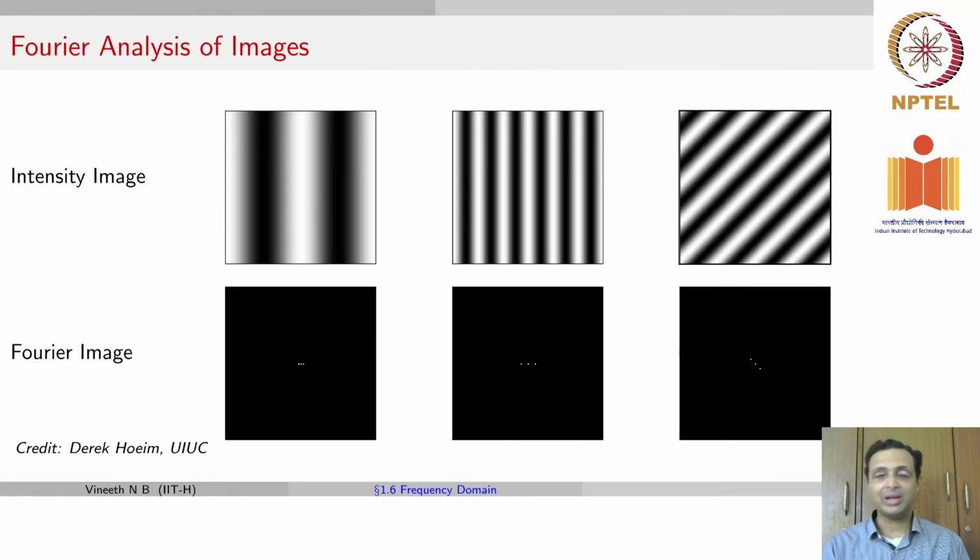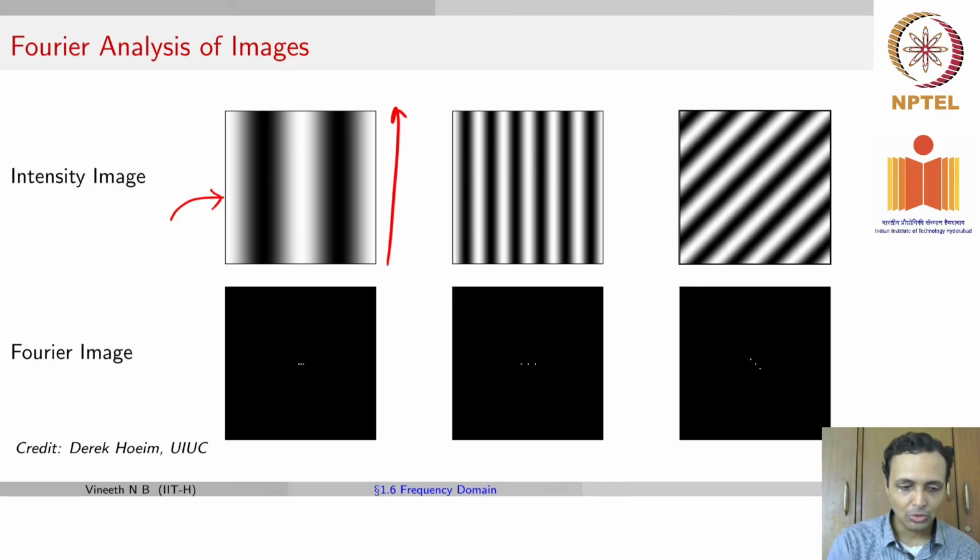Now, that was a 1D example. So if you came to images, how would this look? This is slightly more non-trivial. We will not get into every detail here, but hopefully I'll try to explain the basics. If your original intensity image was something like this, what you see here is there is no variation along the y-axis, or no variation in any particular column. All the variations are along the rows, which means there are only horizontal frequencies here, no vertical frequencies. Remember, we are talking about 2D signals, so there are going to be signals in both directions. But in this particular example, there's no change along the columns, so there's only a horizontal frequency.